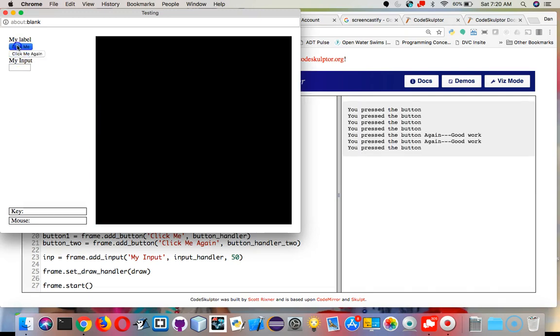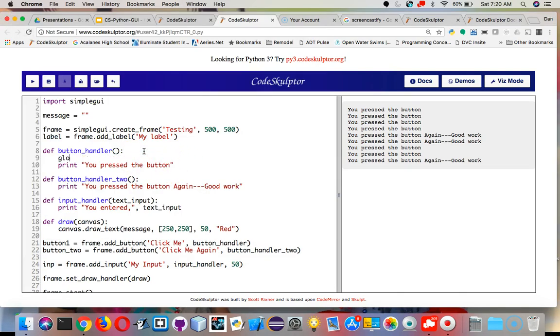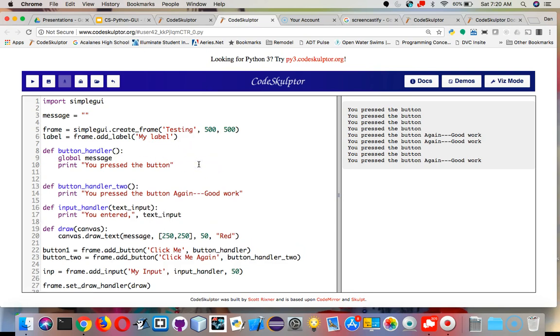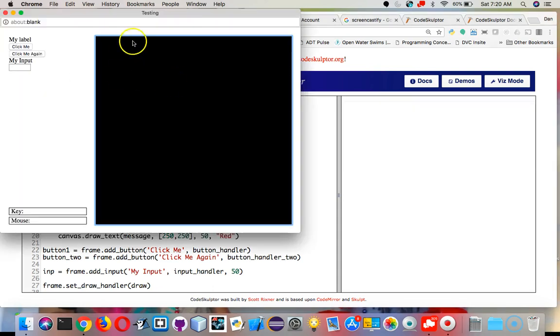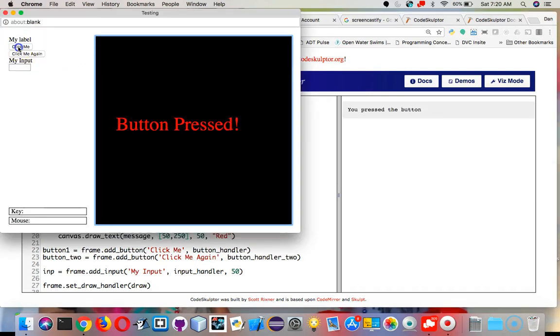What I want is my button to start to change that message. So if I look at button 1, I'm going to make a global change to message. If I don't make it global, it's just going to make a local variable there. And then I'm going to say message equals button pressed, something like that. So now what we hope is that our canvas is blank, and that when we press the button, we actually get that text to show up on the screen. Over 250 was a little bit too far, so let's just make it 50. When I run it again, there we go. We press the button. So that's kind of where we're leading, where we get buttons and input boxes that modify things and deal with our canvas.